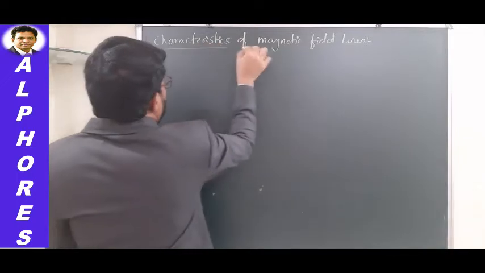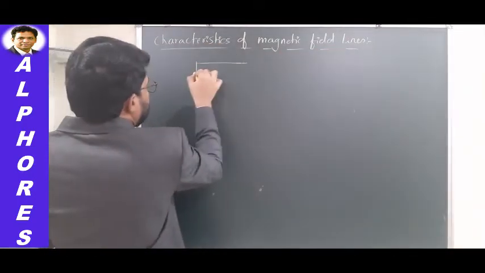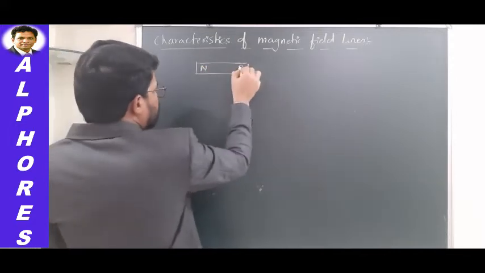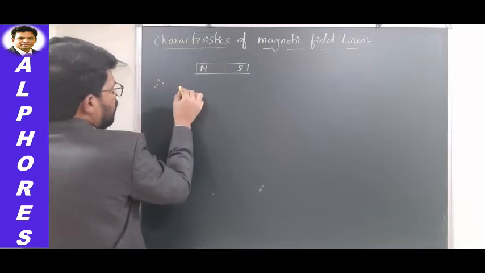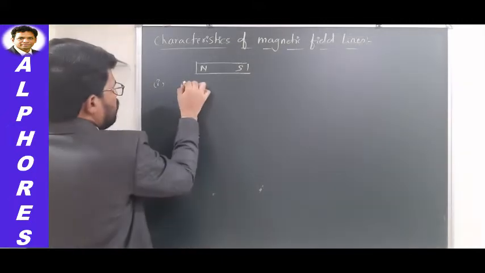Let us consider one bar magnet containing north and south pole. Just now we have seen that field lines originate at north pole, enter into south pole, and again inside the magnet they travel from south to north. So outside the magnet they travel from north to south, isn't it?